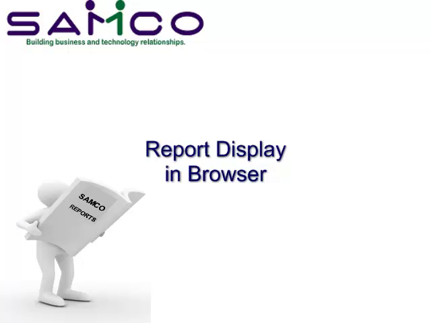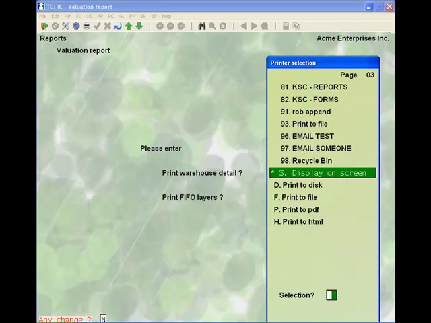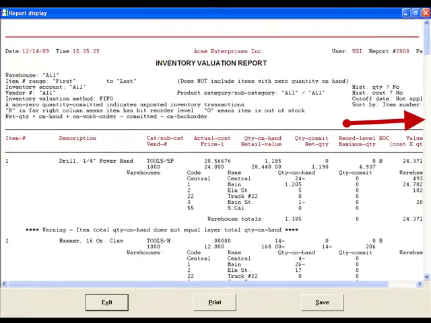You will notice a big difference in the appearance of a report when you print it to the screen. Samco now uses your browser window to display a report. At the printer selection window, choose S, Display on Screen, and the report will now appear in your web browser. With very large reports, there may be a slight delay, but in the main, the reports are shown instantaneously.